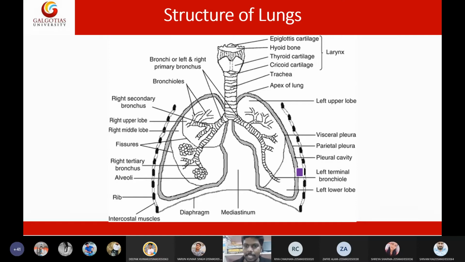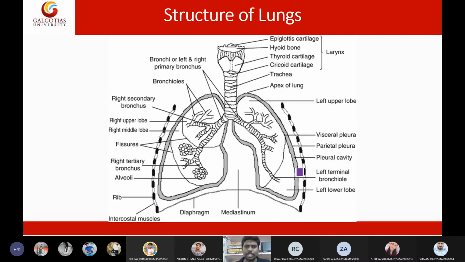So assessing this pleural cavity and this pleural fluid can give us the status of the patient's respiratory problem. Is there any internal bleeding in the lungs, or is there any pus or bacterial infection in the lungs, or is there any accumulation of air in the lungs? By knowing this, we are able to diagnose the patients. So that is the importance of the pleural cavity and the pleural fluid. The pleural fluid will be taken by a procedure with a needle, and we will discuss that later in clinical pathology.